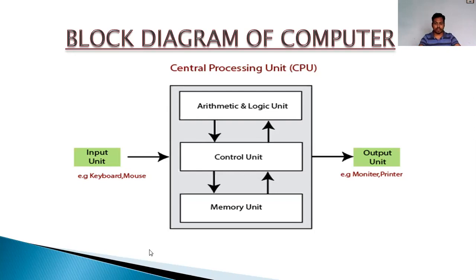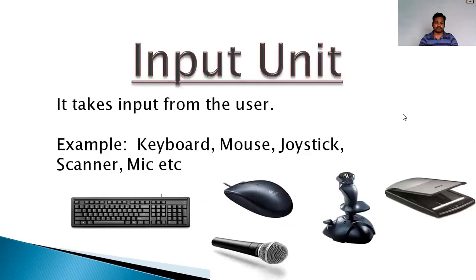Getting? So this is the actual implementation of how a computer works, right? Now next, the input unit. We have seen the input unit. It takes input from the user. Input devices are the devices to which we give input to the computer. Here it is written, it takes input from the user, meaning who is taking input? The computer is taking input from the user.